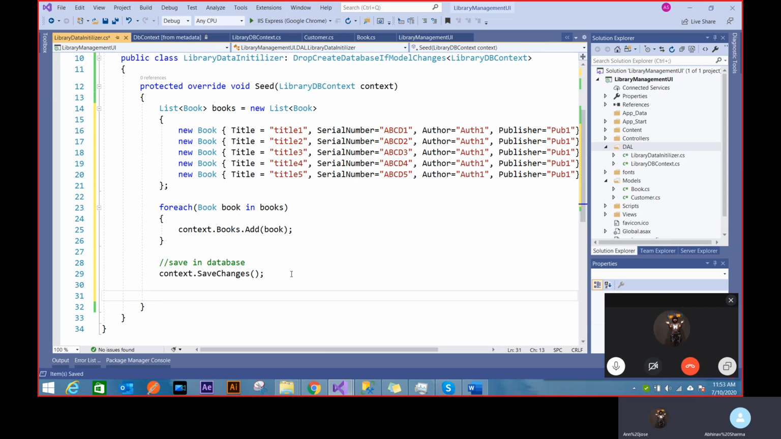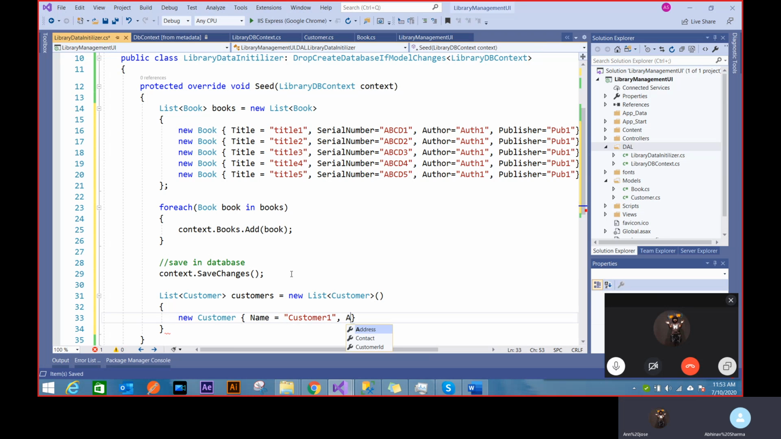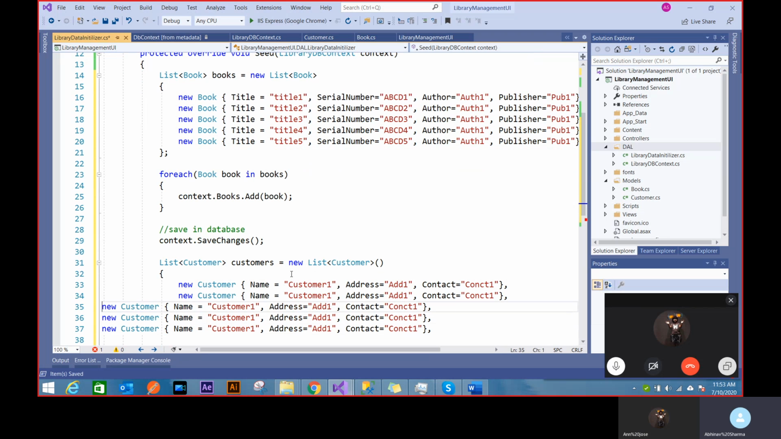Similarly, I can add customers. Let's see that also in one go. New customer, and the name will be customer one. The address will be ADD1. The contact will be CONT1. Doesn't really matter. And I don't want to pass any customer ID. It should be auto incrementing. So let's add 5 customers again.